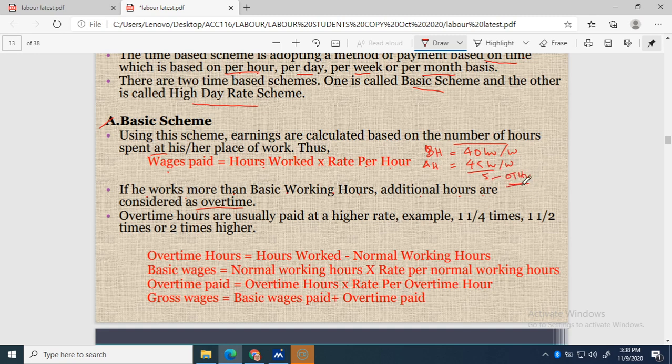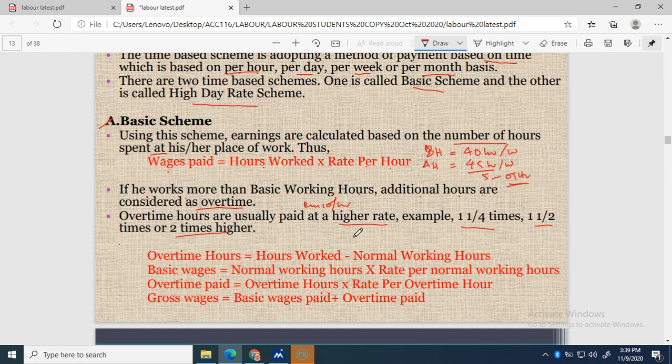How do we pay this overtime? Overtime hours are usually paid at a higher rate, for example one and a quarter, one and a half, or two times. Let's say the rate is 10 ringgit per hour.